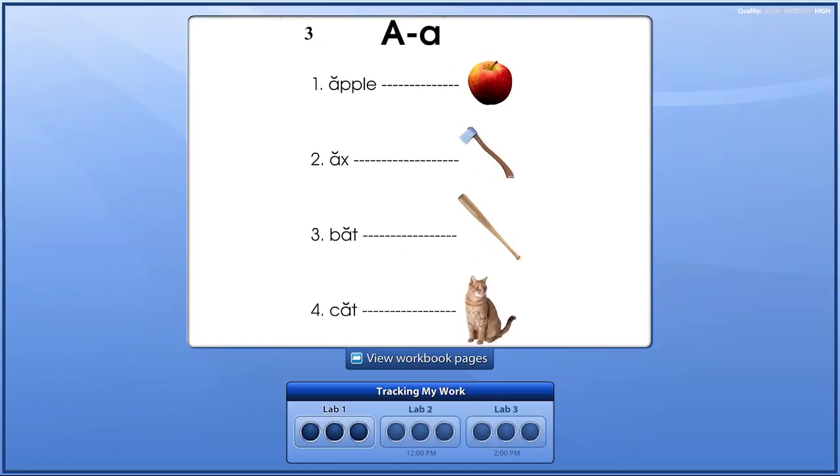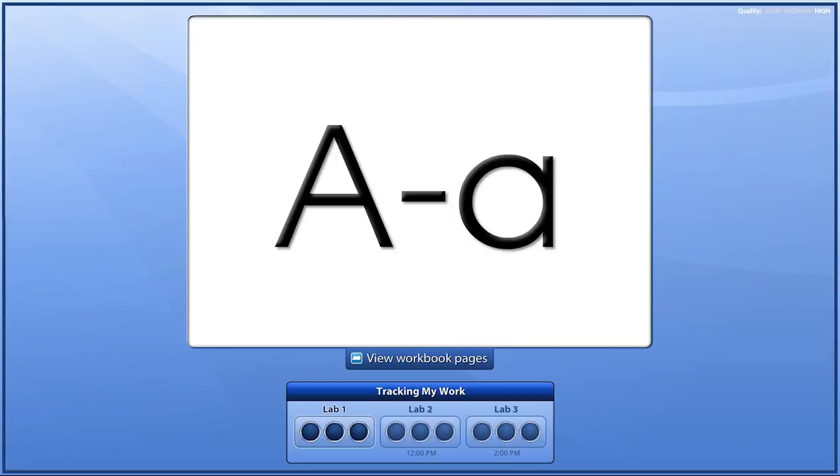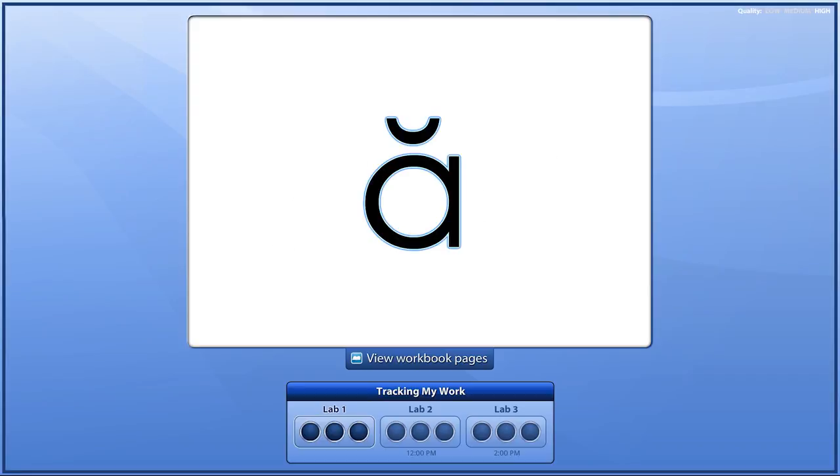Now, please look at square number 3. See the capital and lowercase a? The short A makes this sound. A. Say it with me. A. Again, look at the letter A and say A, the short vowel sound.